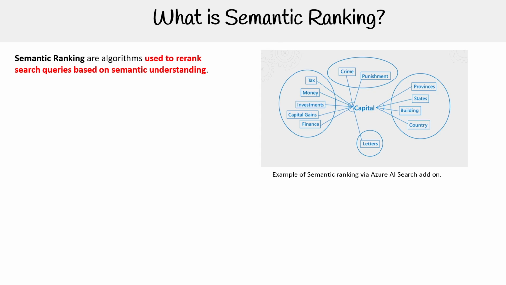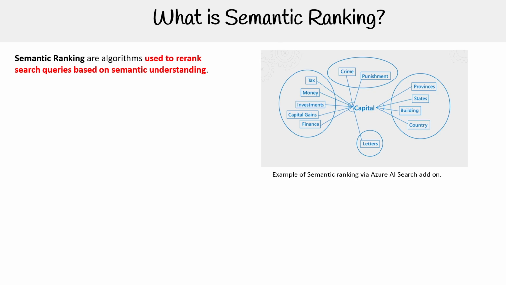And you can see here on the right-hand side that this is from the Azure Microsoft documents about how their re-ranker works. And the idea is you have this word capital, and it's trying to semantically understand how it relates to other words. On the left-hand side we have capital in the context of money, so tax, money, investments. And on the right-hand side we have it in the context of geographical information. So that's the semantic part to it.